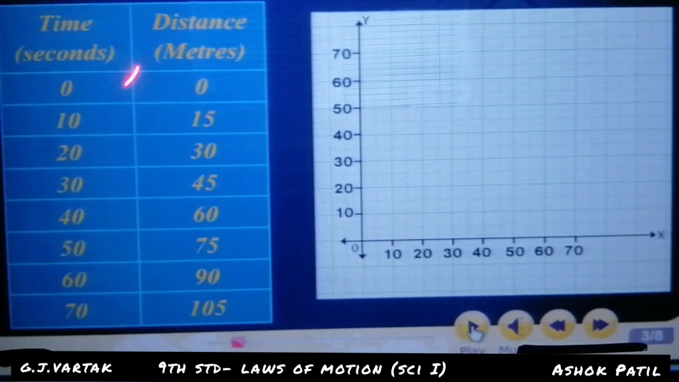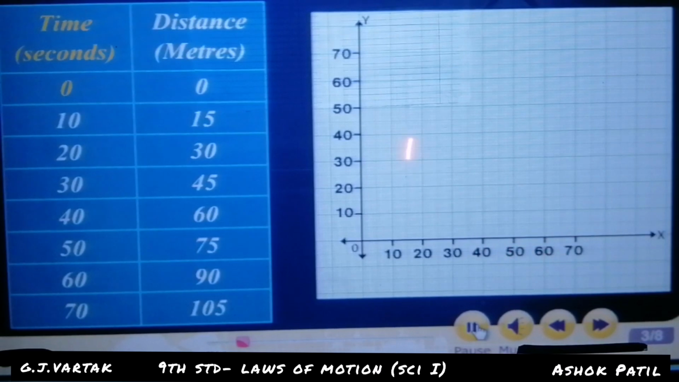Time in seconds. 0 second, distance 0 meter. 10 seconds, distance 15 meters. 20 seconds, 30 meters. 30 seconds, 45 meters. 40 seconds, 60 meters. Look at it in your textbook. This chart you have also seen in your book. The following table shows the distance covered by a car in fixed time intervals.